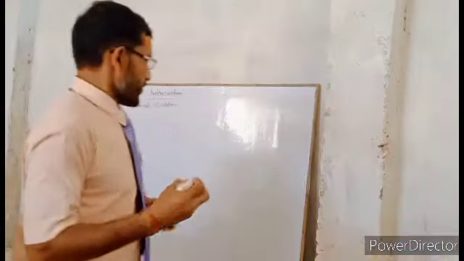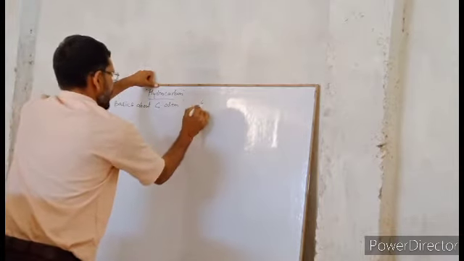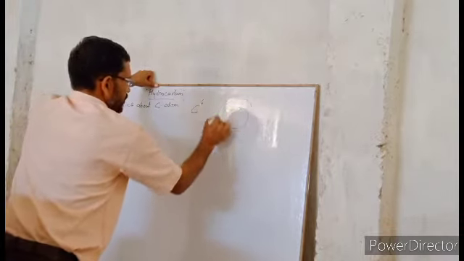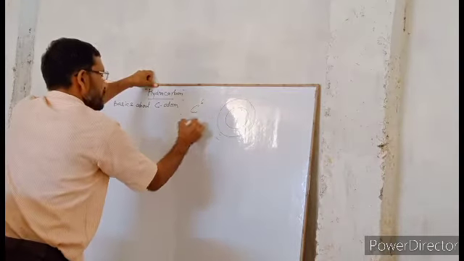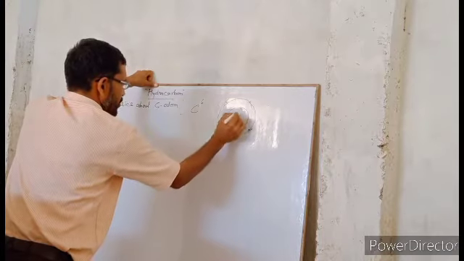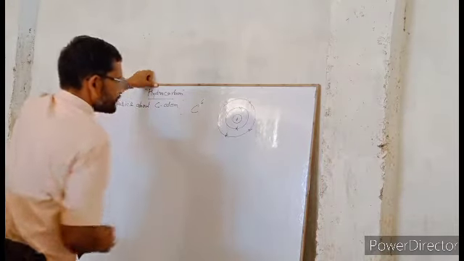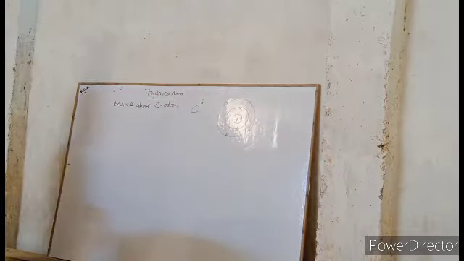As we know, carbon has atomic number 6. In the outer shell, the carbon has 4 electrons. Inside the first shell, it has 2 electrons.